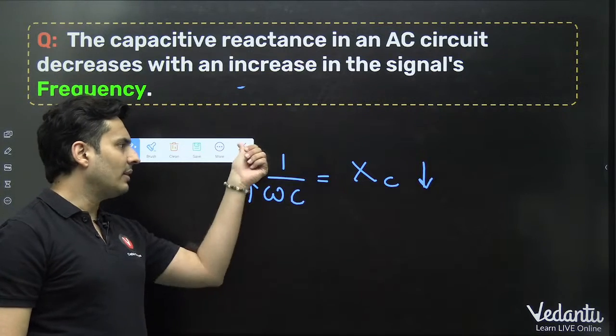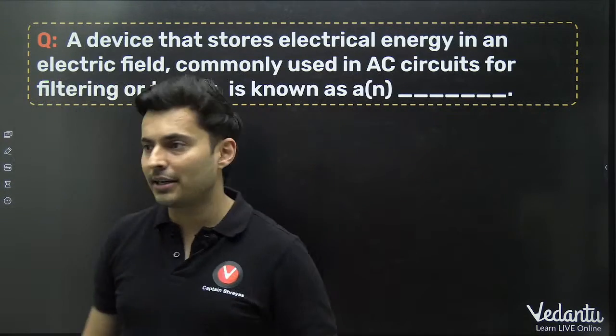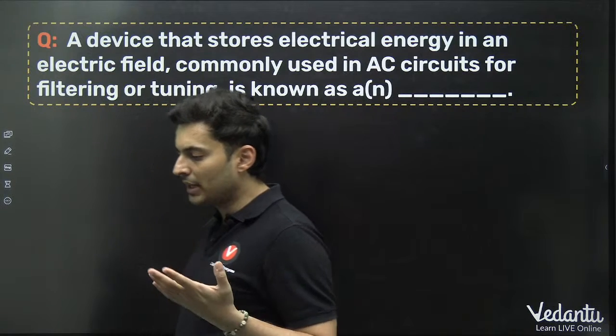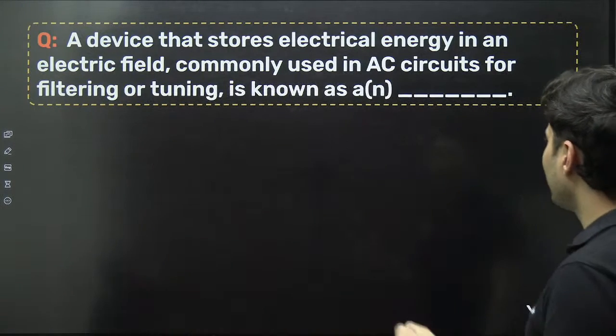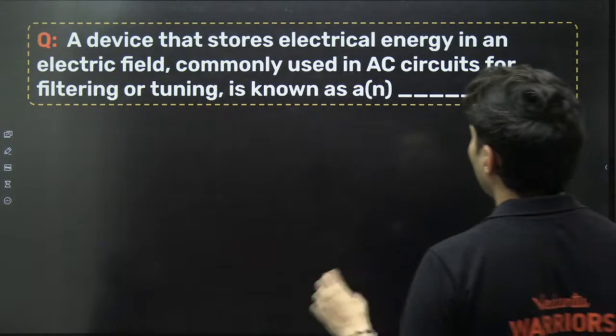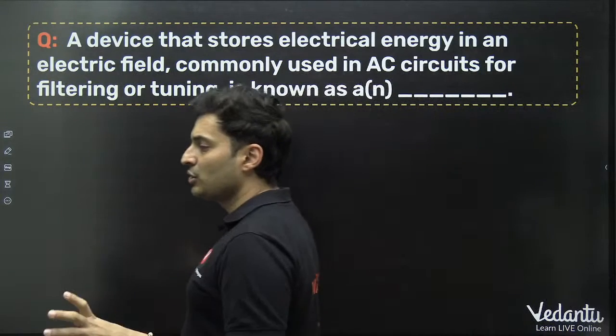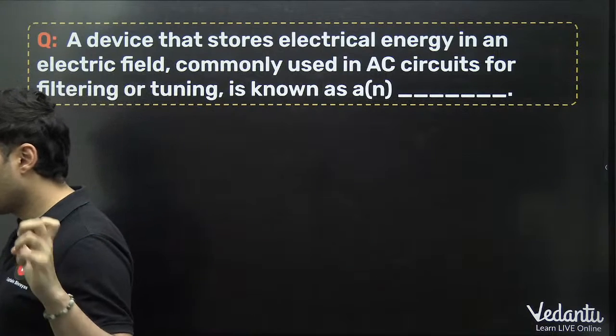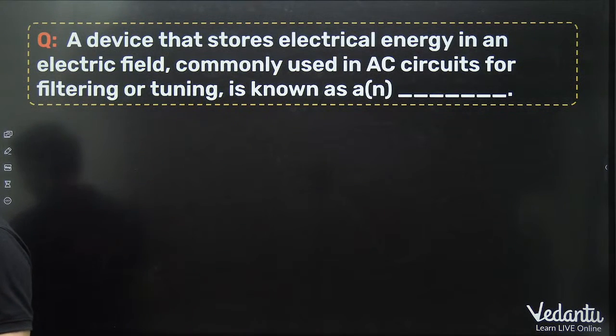Got it? Shall we go ahead to the next one coming up on your screen. A device that stores electrical energy in the electric field, commonly used in AC circuits for filtering or tuning, is known as what? Come on.